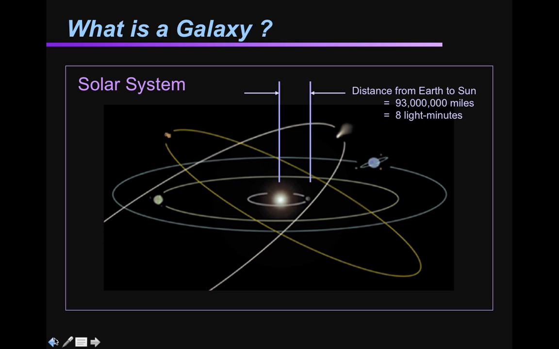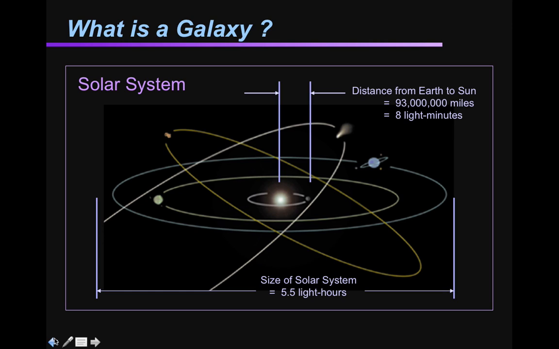So here we are in our solar system. What else is in our solar system? We've got the Earth, the Sun. What other kind of things are in our solar system? Planets. Yep, planets, comets, debris, lots of stuff. To get across our solar system, light would take 5.5 hours to travel all the way across. So this is kind of like our little neighborhood.